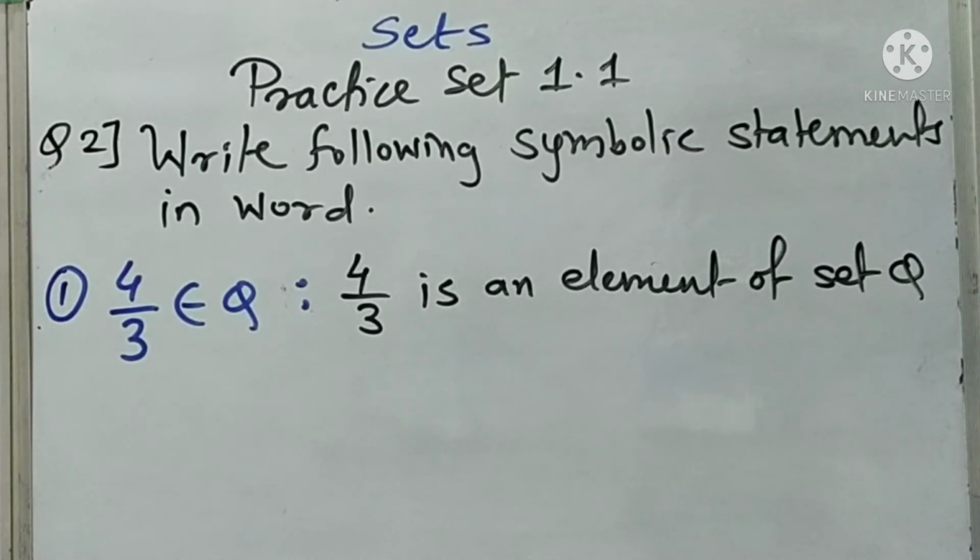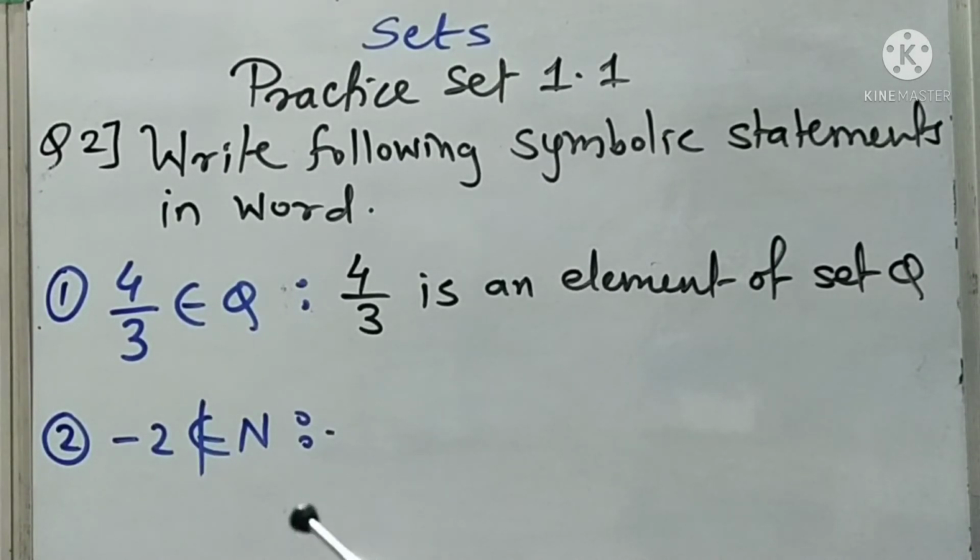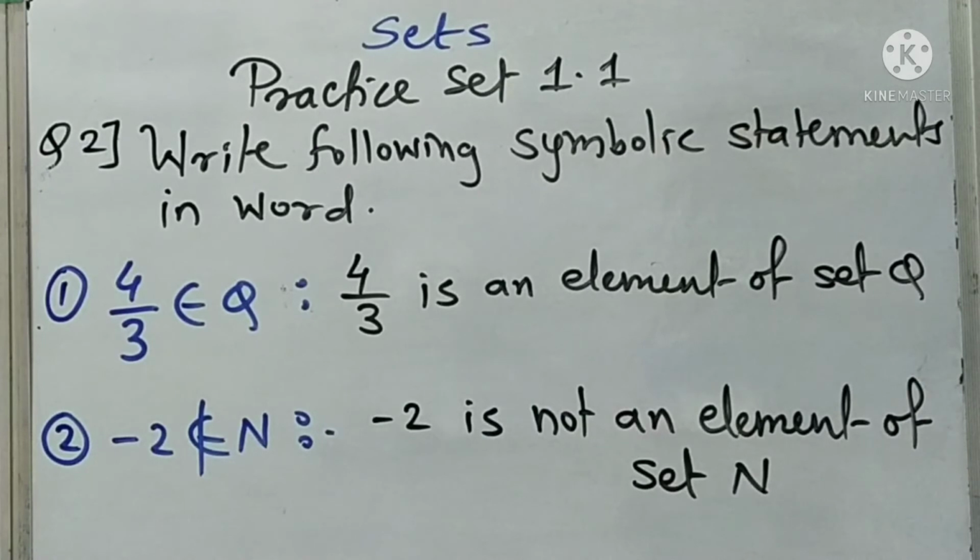Okay, understood? Then try the second one, -2 does not belong to N, means in words we can write it as -2 is not an element of set N.